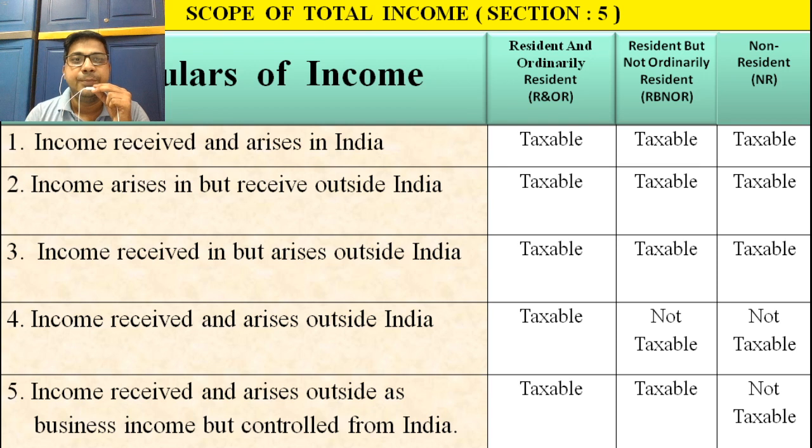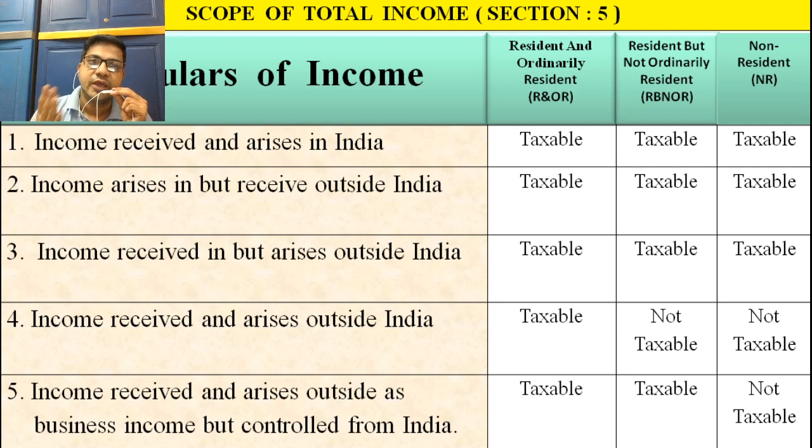Now, on the basis of residential status, their income will be taxable or non-taxable under Section 5, which provides certain rules and regulations under the Income Tax Act. What kinds of rules and conditions are there, that we are going to discuss.